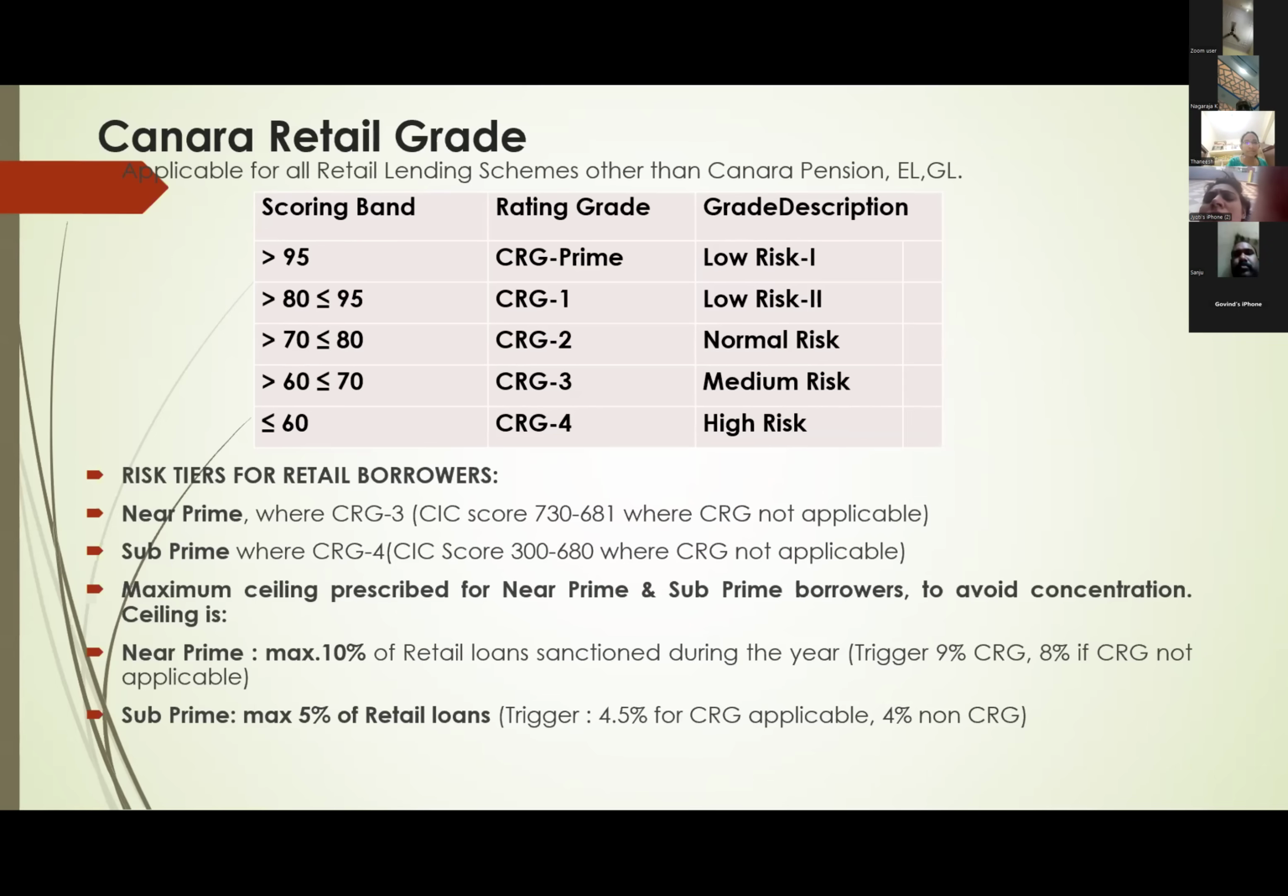And similarly, subprime borrowers. For subprime borrowers, maximum we can lend only 5% of retail loans in a year. Out of the retail loans you sanction in a particular year, only 5% we will sanction. Here also there is a triggering point where branches should not lend: 4.5%. Out of total retail loans, if subprime reaches 4.5%, then branches cannot sanction. This is what we call the triggering point. Last year's exam also asked this question on near prime and subprime, because it was introduced only last year.